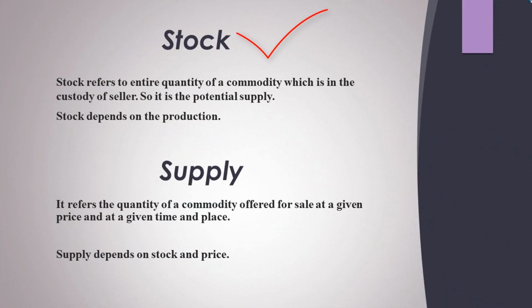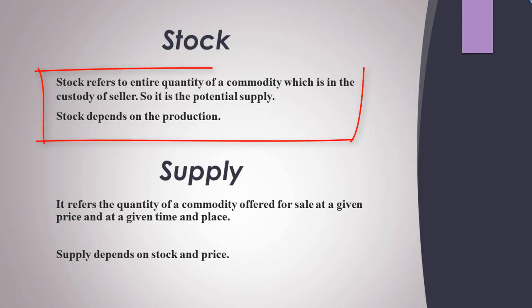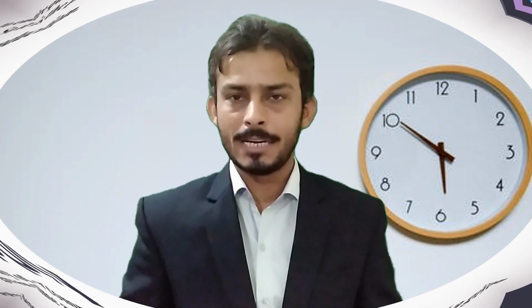So we are done with the demand chapter in our previous videos. Today we'll begin with the supply. Before going into detail regarding the supply, we need to understand what is meant by stock. So what is stock? It is the quantity of a commodity which is in the custody of the seller. It is considered to be the potential supply. And stock totally depends on production.